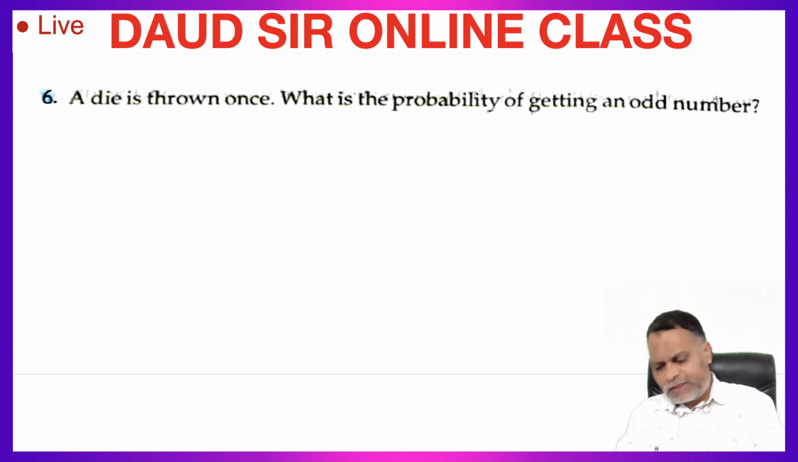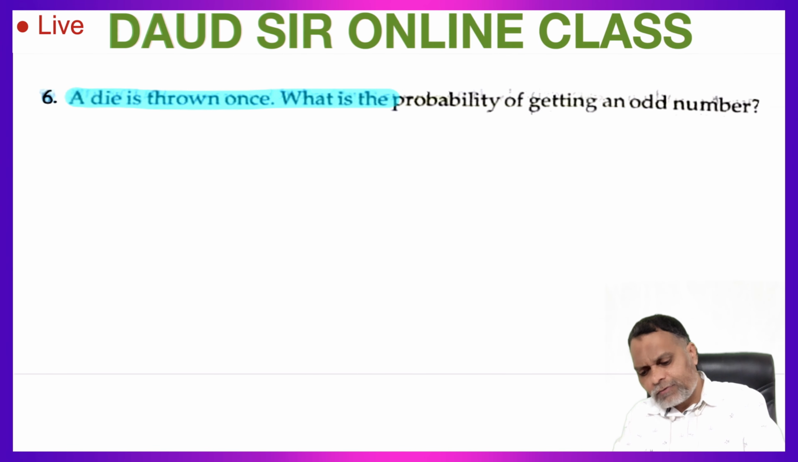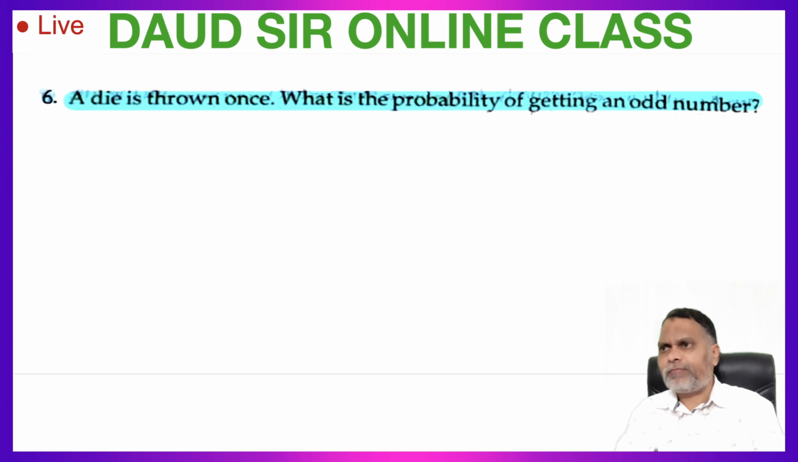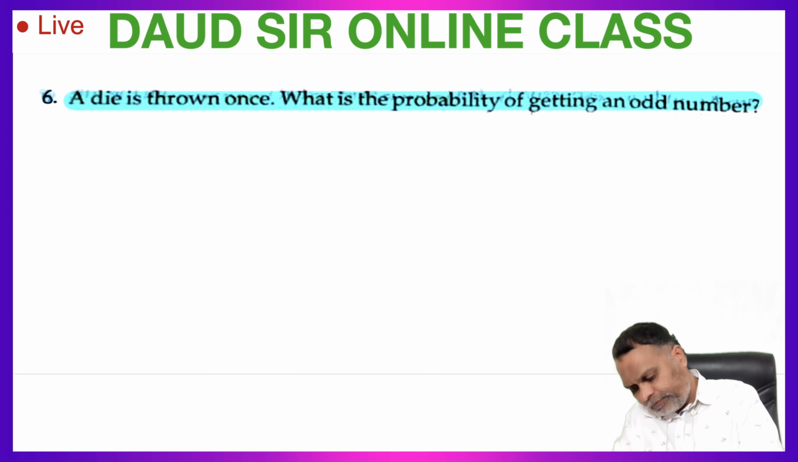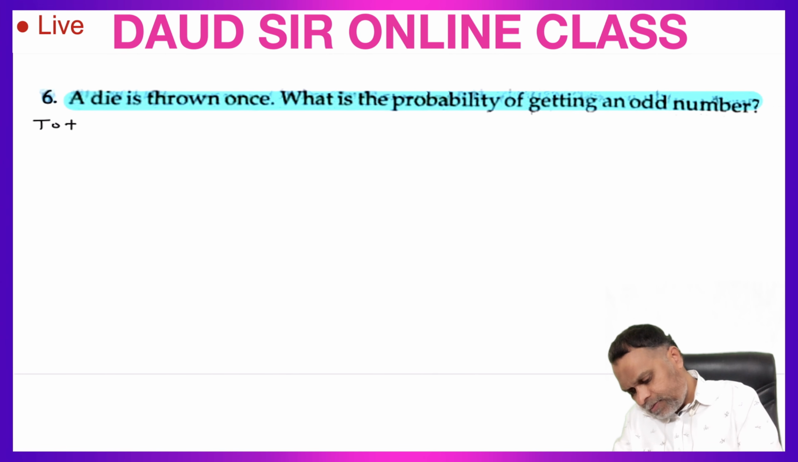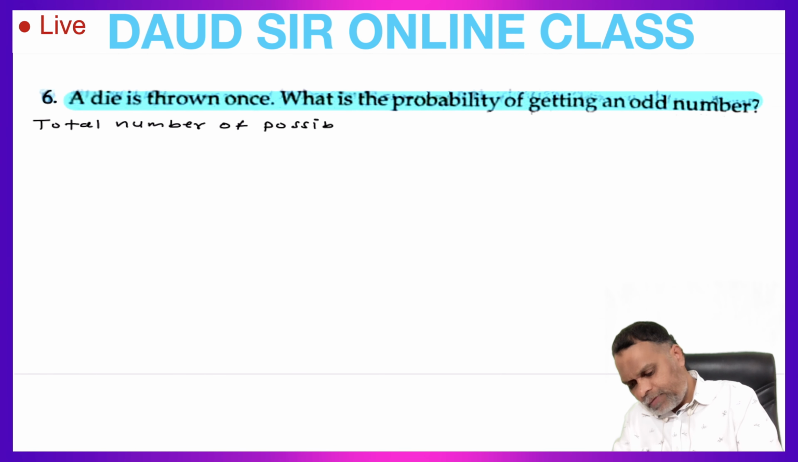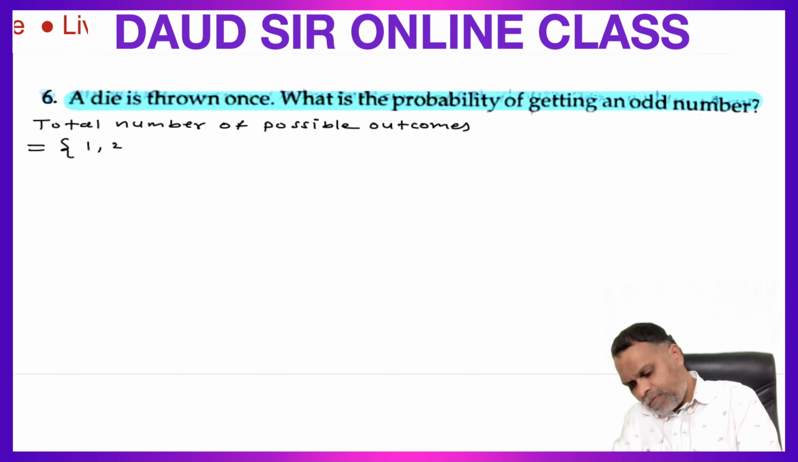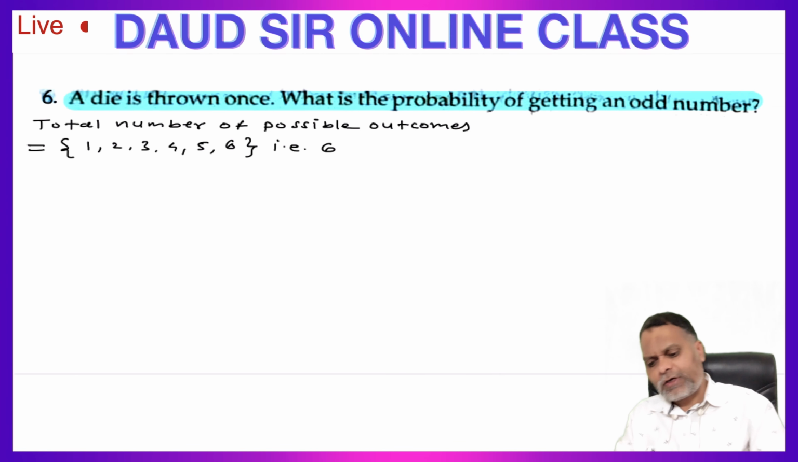Question number 6. A die is thrown once. What is the probability of getting an odd number? A die is thrown once. So what is the probability of getting an odd number? Total number of possible outcomes is equal to 1 comma 2 comma 3 comma 4 comma 5 comma 6. That is 6 possible outcomes.